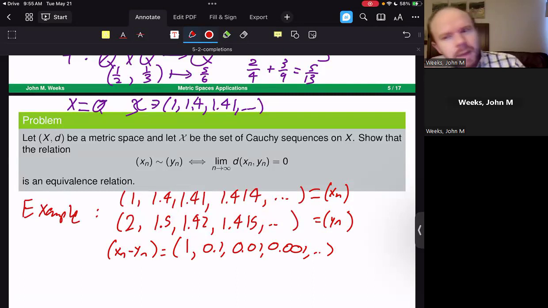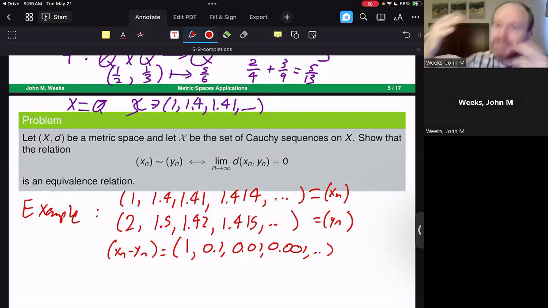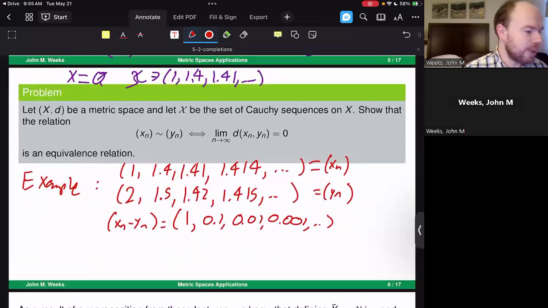Our reason for thinking about this example to begin with is that it seems as though these two Cauchy sequences, if they converged to the same point, which in the rational numbers they don't, then they would be considered the same element with respect to this equivalence relation once we quotient it out. But to do that, we need to ensure that this is indeed an equivalence relation.